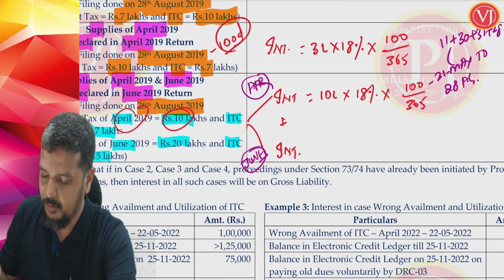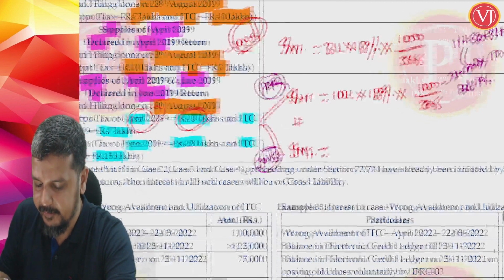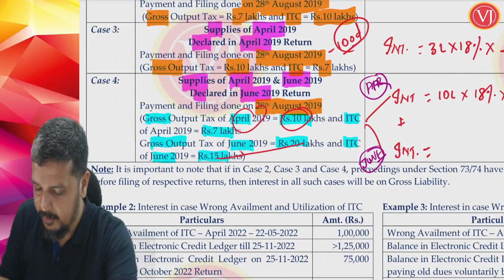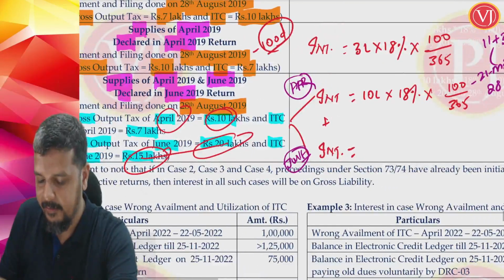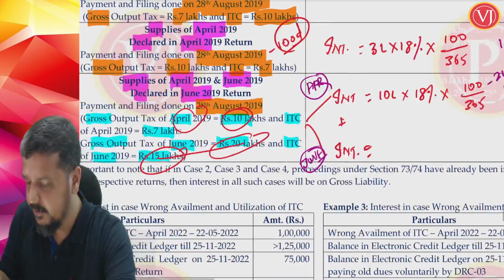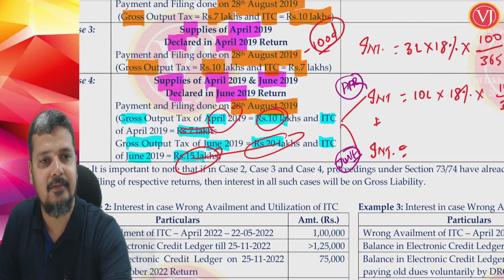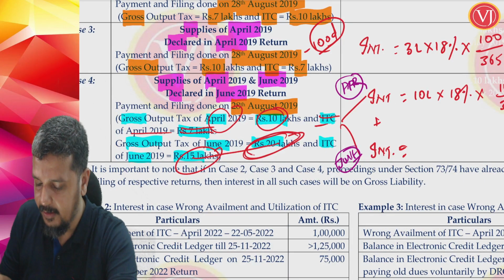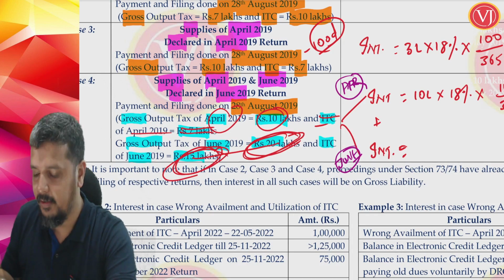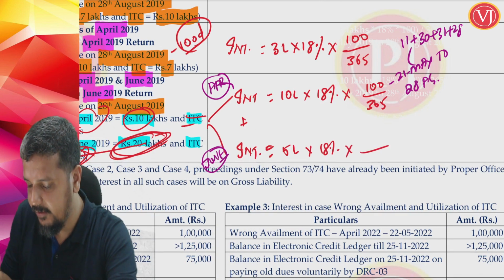Now for June month reported in June month, interest will be on gross liability or net liability? Interest will be on net liability. 20 lakhs minus 15 lakhs. For April, I never saw what is the input tax credit. For April, input tax credit was not at all relevant because interest is on gross liability. For June, I am seeing output minus input. It is 5 lakhs multiplied by 18%.